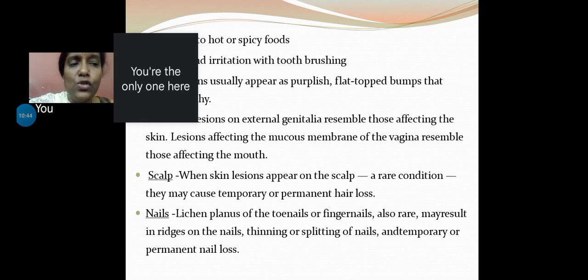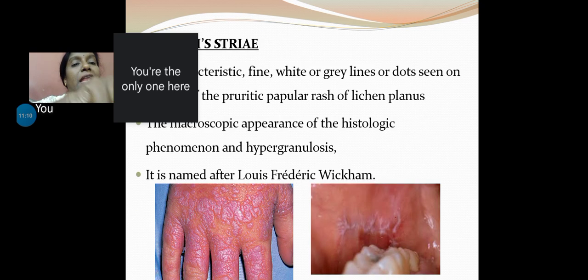Lichen planus, not so much, but still, when you see it, it can result in temporary or permanent loss of hair. Nails, such as toenails and fingernails: again rare, but when it is present, you may not be able to appreciate violaceous or whitish patches over there, but you will see thinning, ridging and splitting of the nails, along with temporary loss of nail.